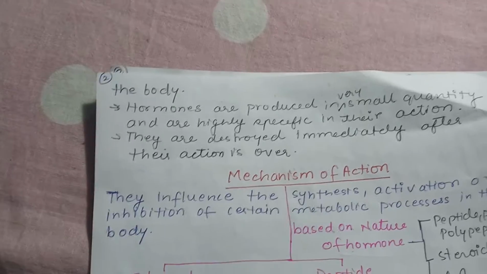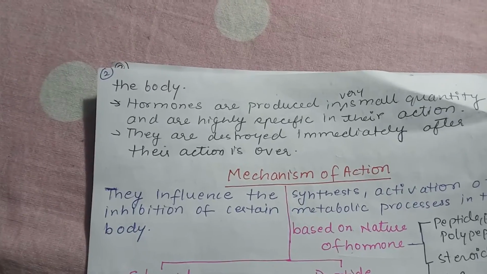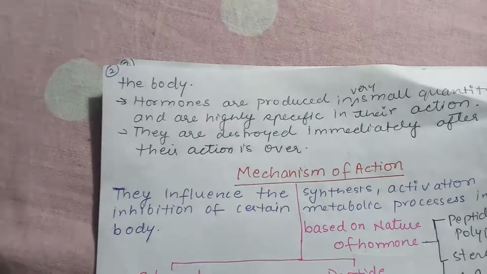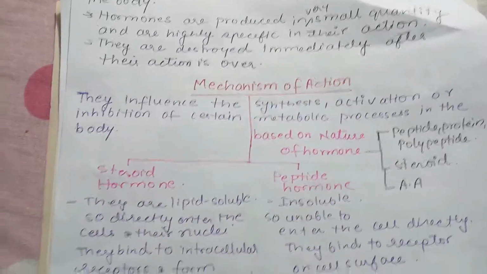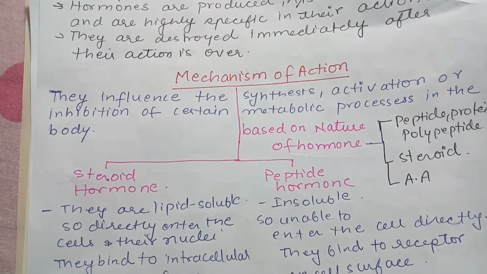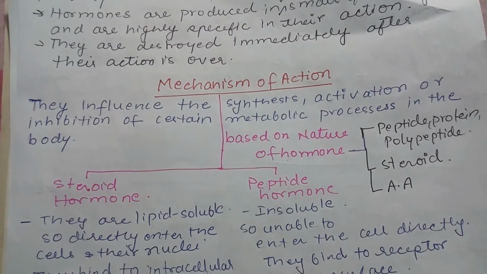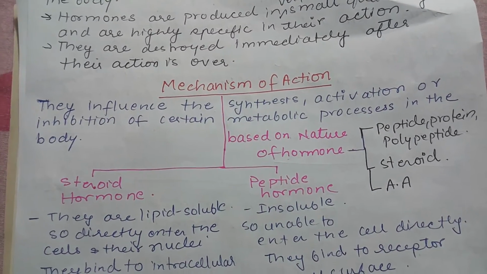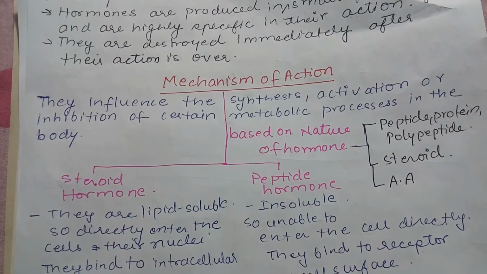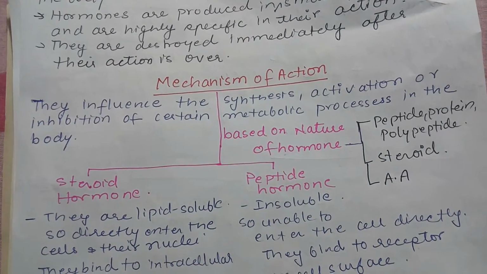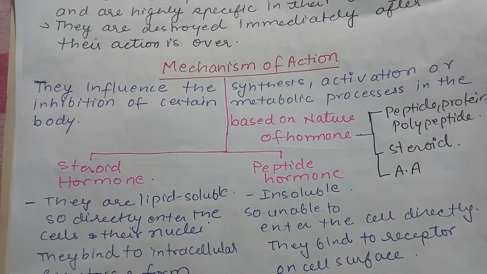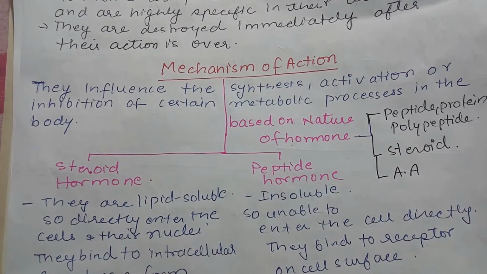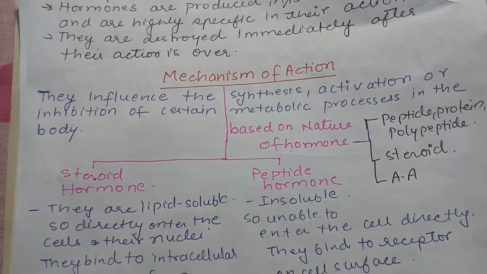So they don't remain in the body; they are secreted and do their action on the target organ, and after that they are destroyed. What is the mechanism of action of the hormone? Basically, they influence the synthesis, activation, or inhibition of certain metabolic processes in the body. Now, metabolic processes are the various biochemical processes taking place in the body, and these are all catalyzed by enzymes.